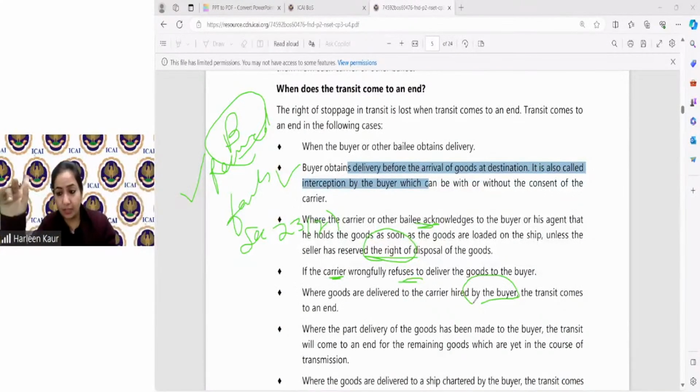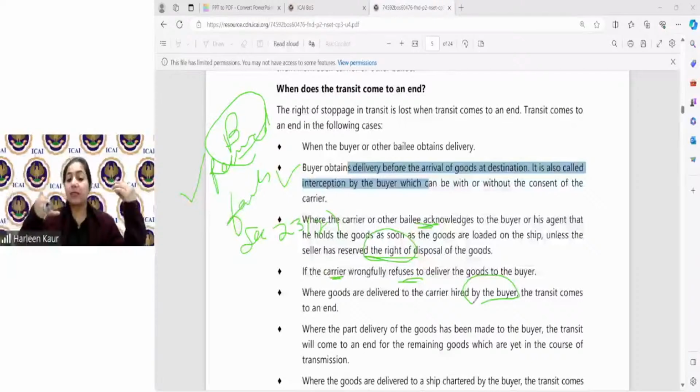This is very, very interesting. This means, for example, A sold certain goods to B. So B said, I am sending my own transporter and he will come and take the goods. So once you have given the goods to the transporter who has been hired by the buyer himself, that means the goods have been given to the buyer. Now they're not considered to be in transit.